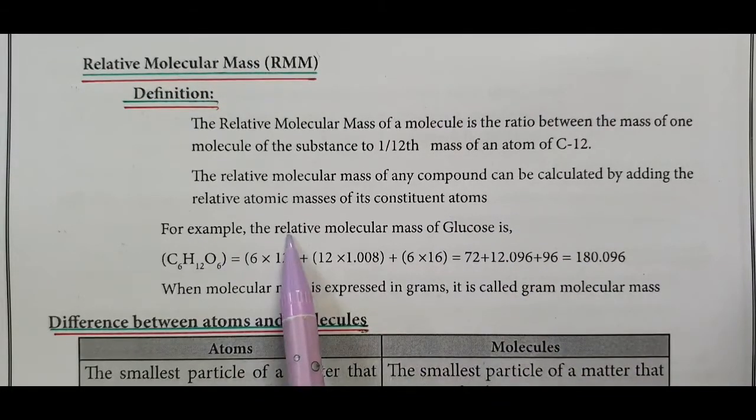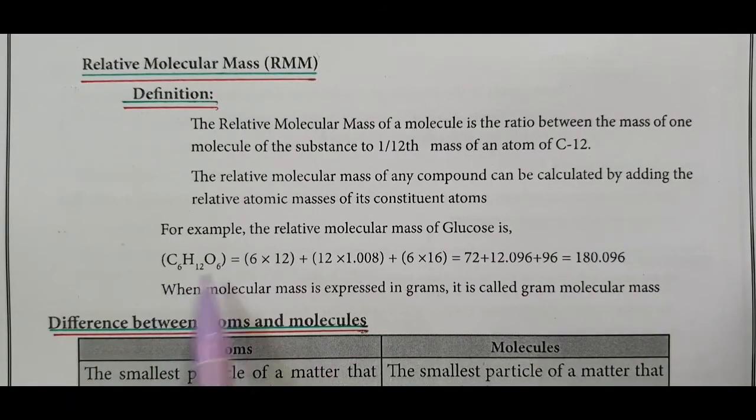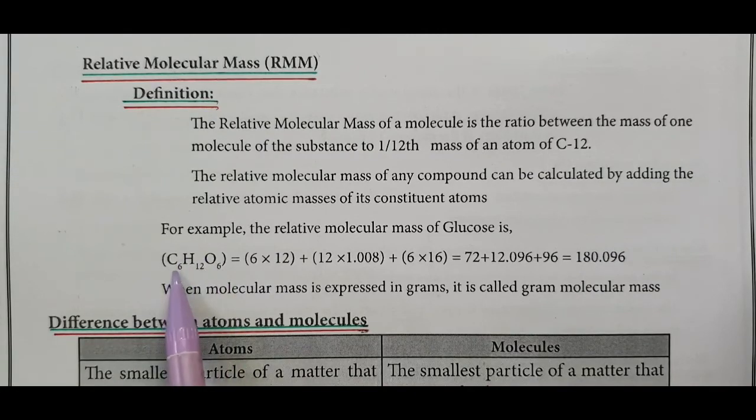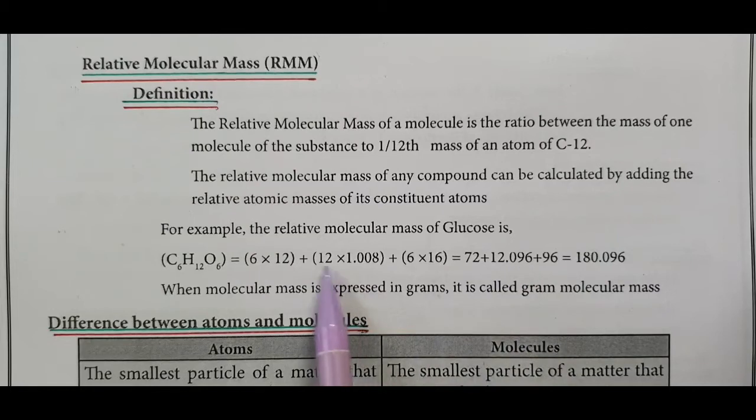For example, the relative molecular mass of glucose, molecular formula C6H12O6. It contains 6 carbon, 12 hydrogen, 6 oxygen. 6 times the atomic mass of carbon 12, plus 12 times the atomic mass of hydrogen 1.008, plus 6 times the atomic mass of oxygen 16. 6 times 12 is 72. 12 times 1.008 is 12.096. 6 times 16 equals 96.